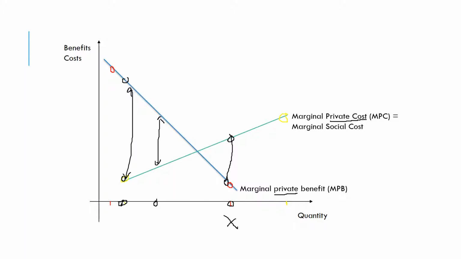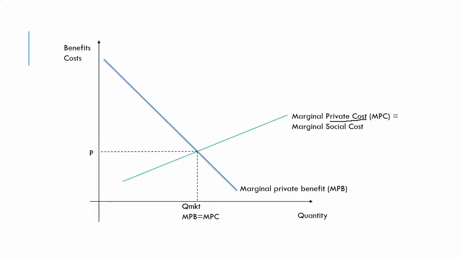So again, we would have a free market situation where they would produce up until this point. It makes sense to produce this particular quantity of bees because prior to that, to the left, the benefits exceed the costs. After that, to the right, the costs exceed the benefits. So let's add this analysis onto our diagram. We're going to get here the market equilibrium quantity, the quantity that we would get in the free market. Here it is.